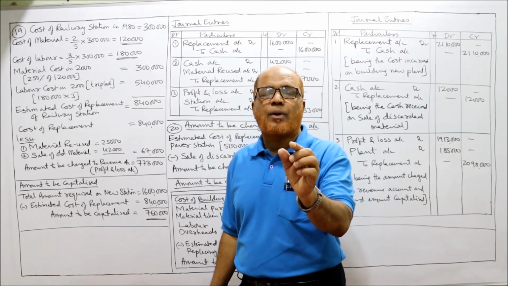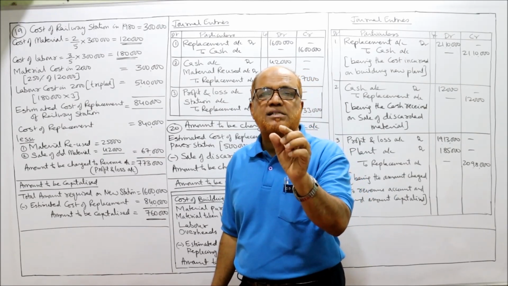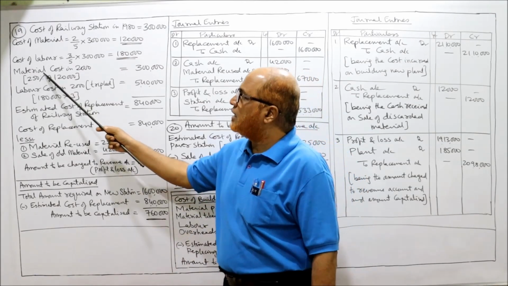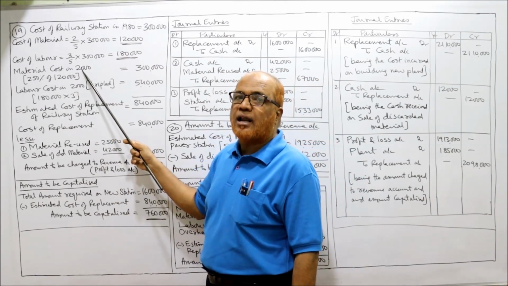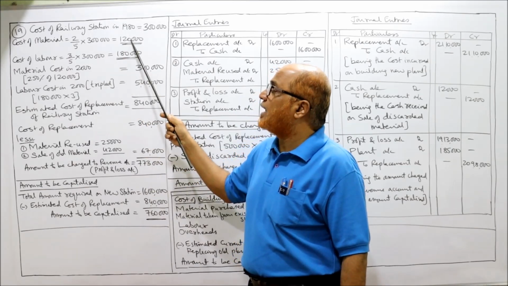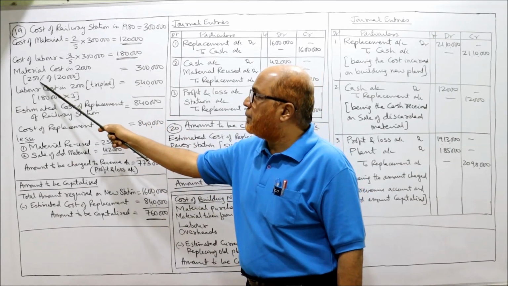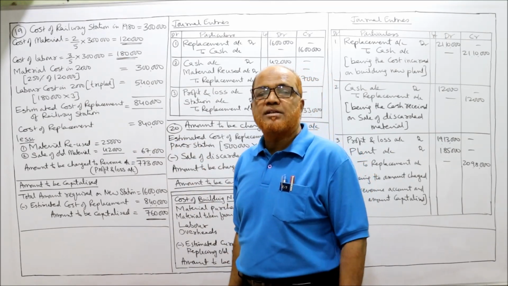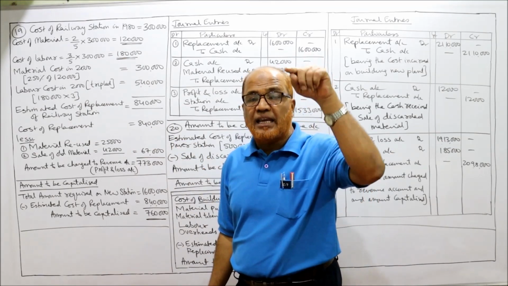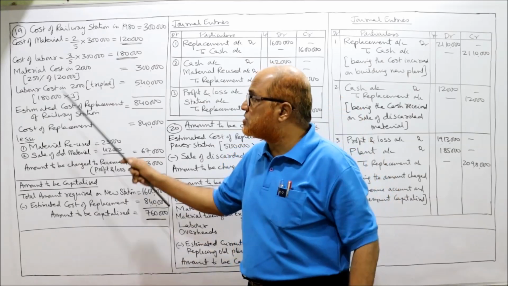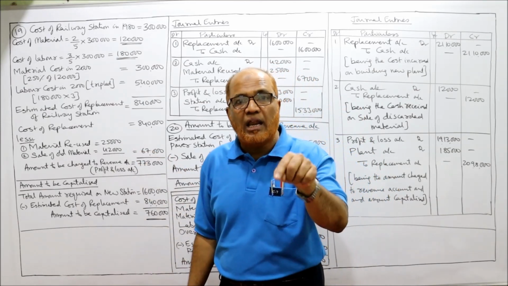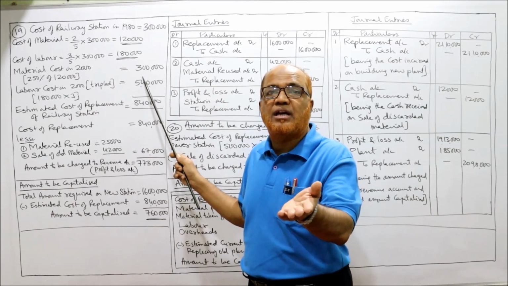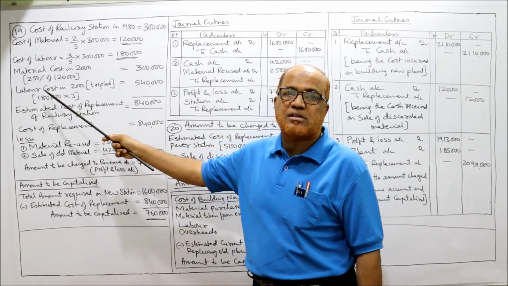It is given in the problem that material price increased by 250%. Earlier, in 1980, the material cost was 1,20,000. Now 250% of 1,20,000 will become 3 lakh. That means the material which was purchased in 1980 at rupees 1,20,000 will now cost 3 lakh rupees, because material prices have increased by 250%.